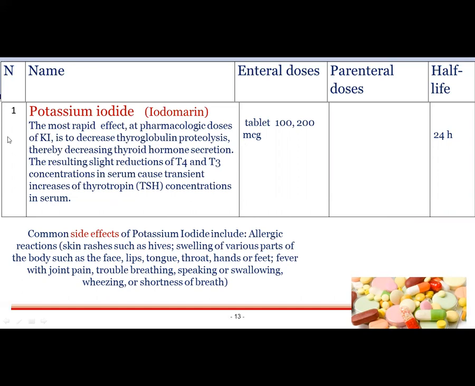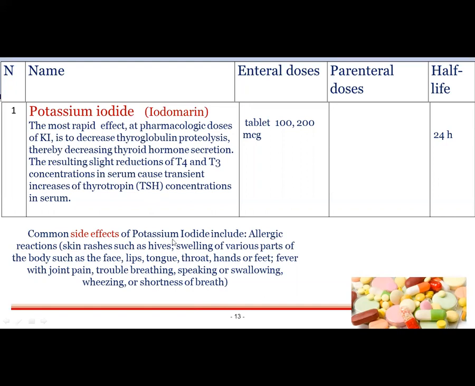These are some medications for the thyroid problem. The first one's name is potassium iodide. Iodomarine it is called. It has the most rapid effect at pharmacological doses of KI. It decreases thyroglobulin proteolysis, thereby decreasing thyroid hormone secretion. The resulting slight reduction of T3 and T4 serum concentration causes a transient increase of TSH concentrations in serum. The dose is 100 to 200 mcg each tablet. So it's the dosage quantity.